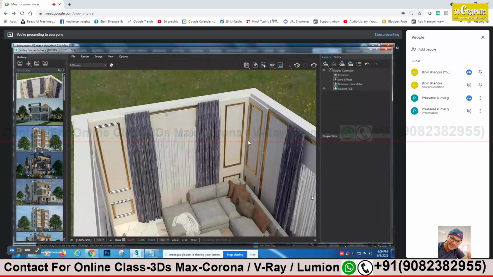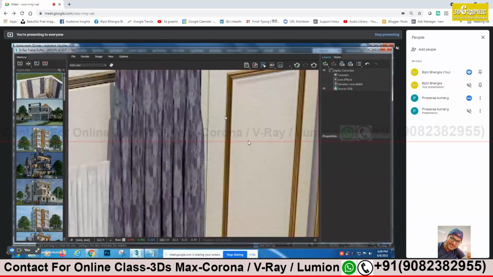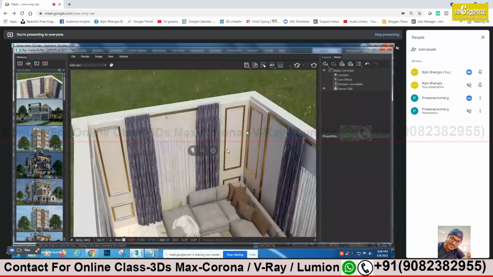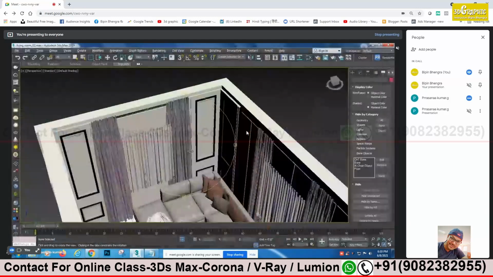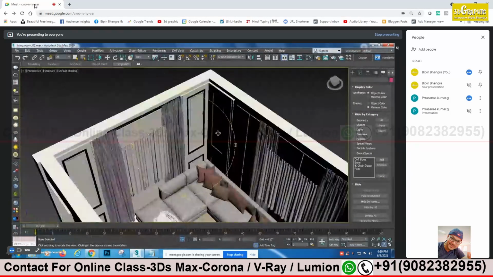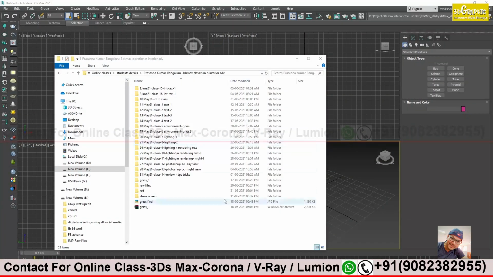What about some scratches over the metal? Have you tried that? No, that I have not tried. Sometimes in metal there are lots of scratches, lines that come on top of the surface of the metal. That I have not tried, sir. Okay, we will try that. It's very simple. We will do it with the same composite material, but we'll add something more on that.